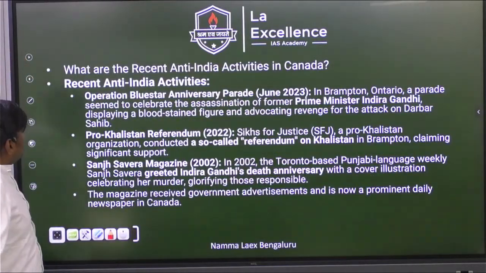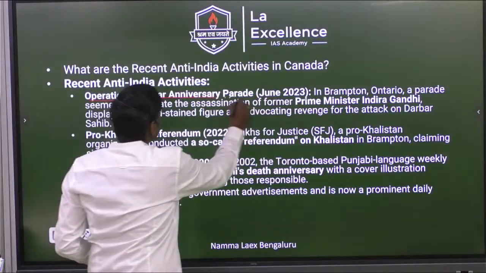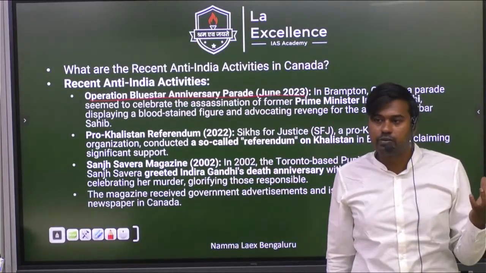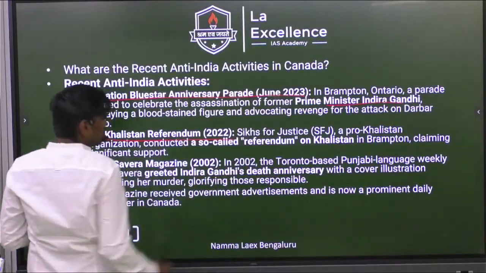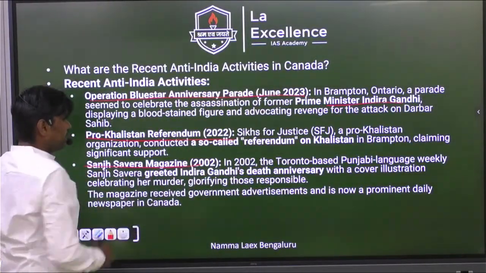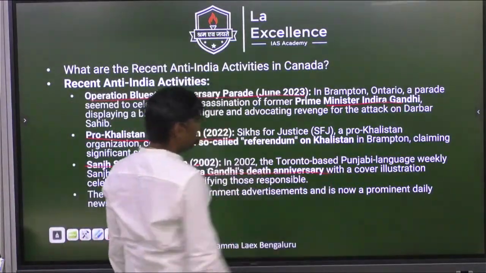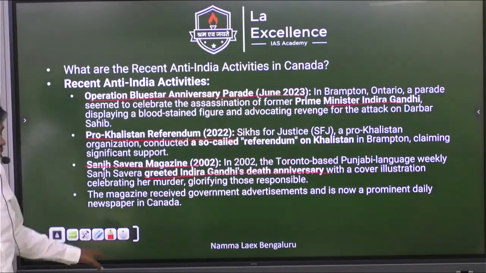Yes. So recently they organized some Operation Blue Star anniversary. What is that? They celebrated the assassination of Prime Minister Indira Gandhi, and they even raised the Khalistan referendum recently, and issued a magazine where they also celebrated Indira Gandhi's assassination anniversary. For all this, our Indian Foreign Minister condemned their action.